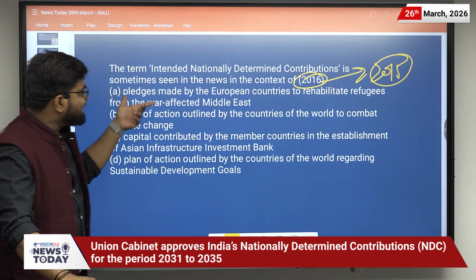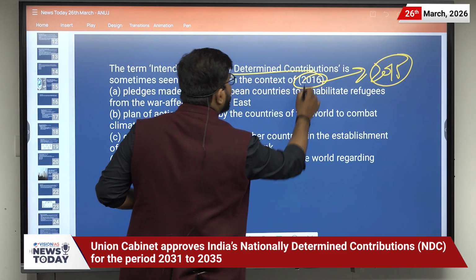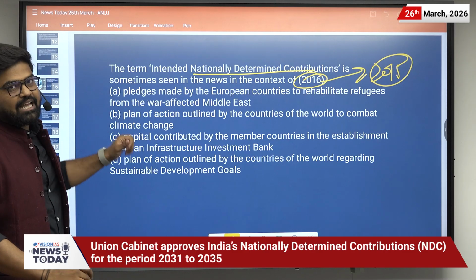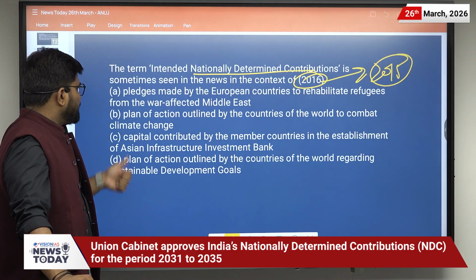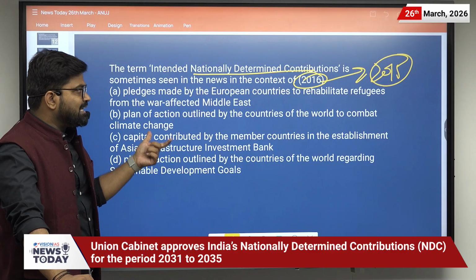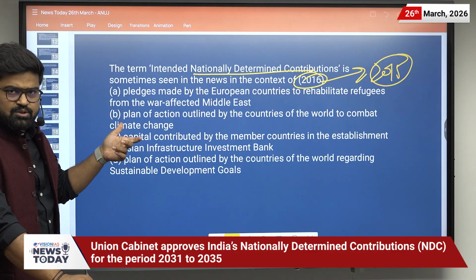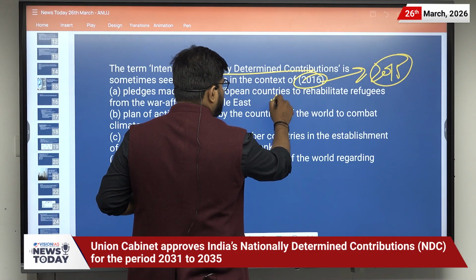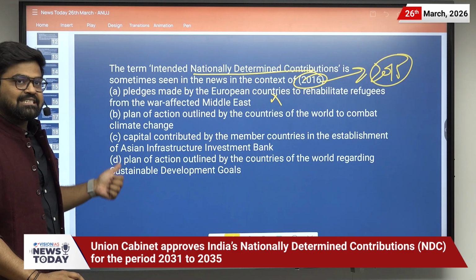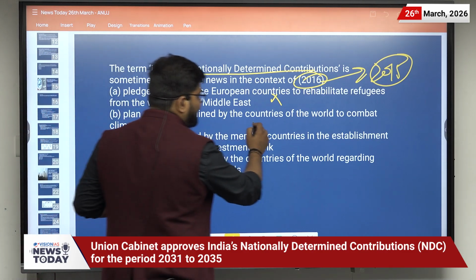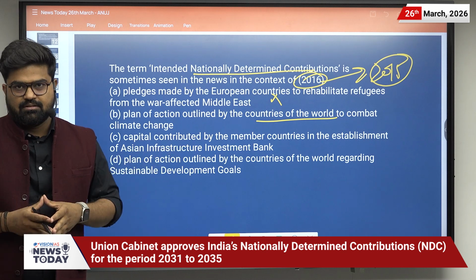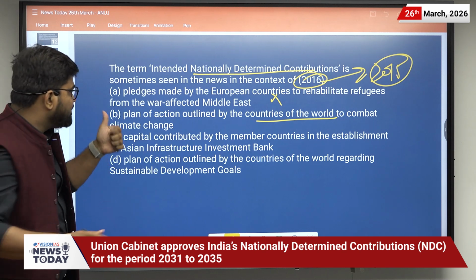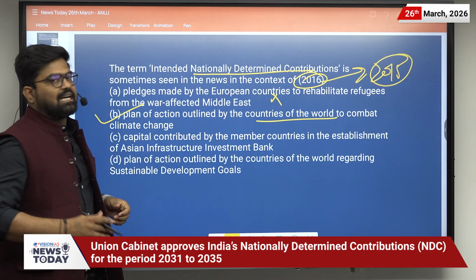The term Intended Nationally Determined Contribution is sometimes seen in the news in the context of a pledge made by the European countries to rehabilitate refugees. It is not related to refugees. Then, a plan of action outlined by the countries of the world to combat climate change. We have discussed this. This is the correct answer.